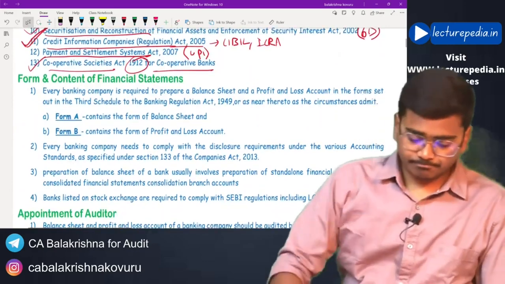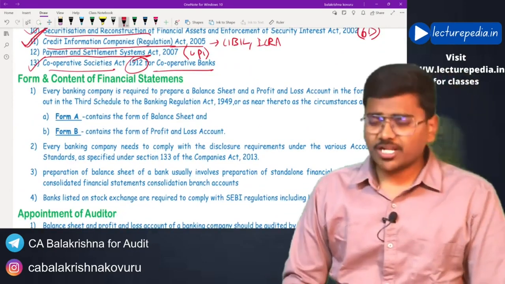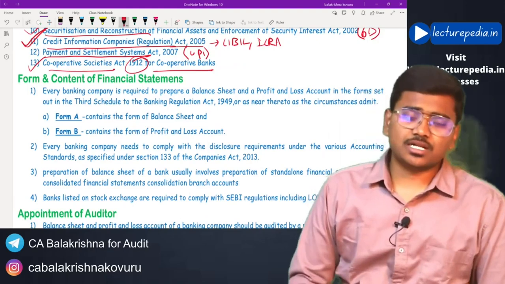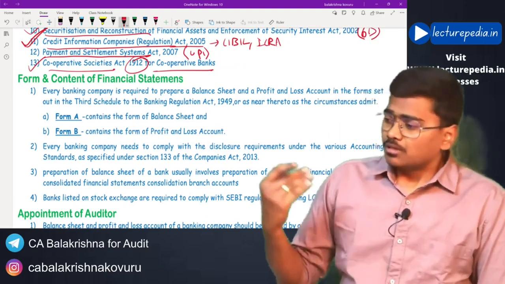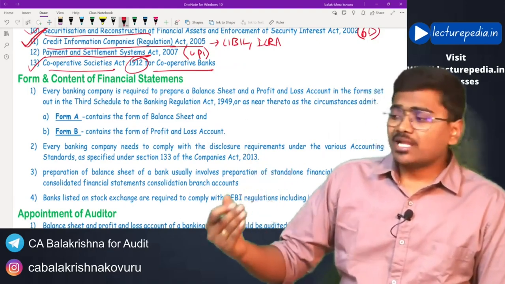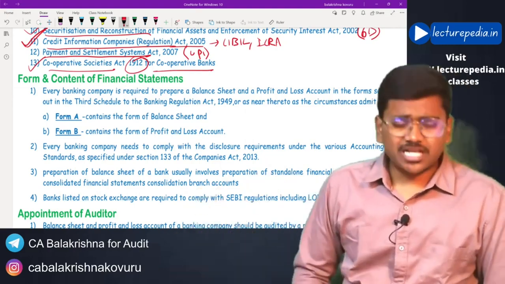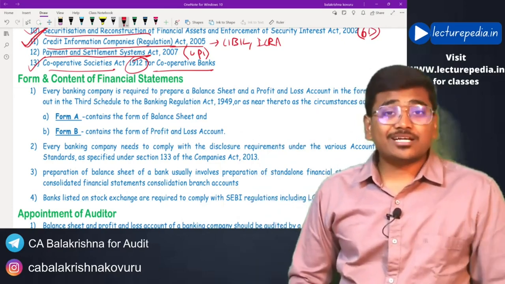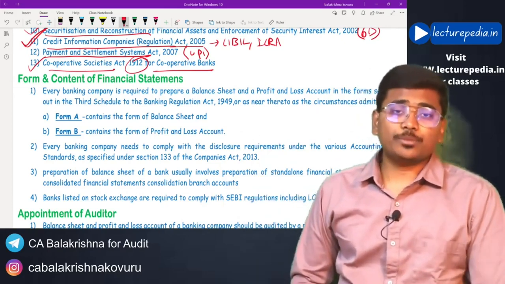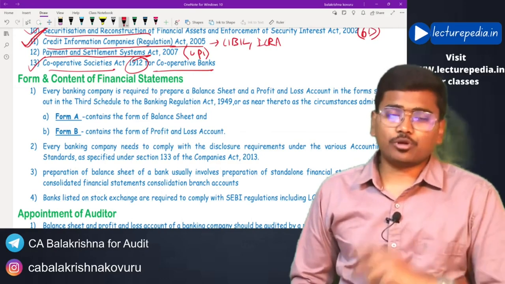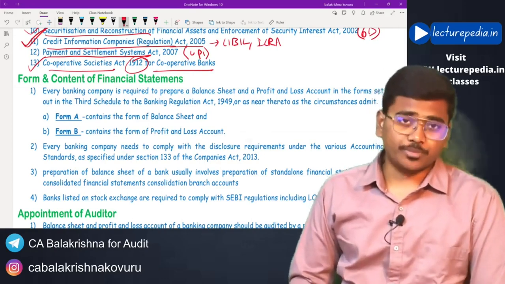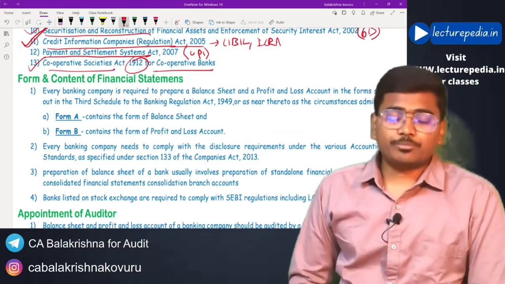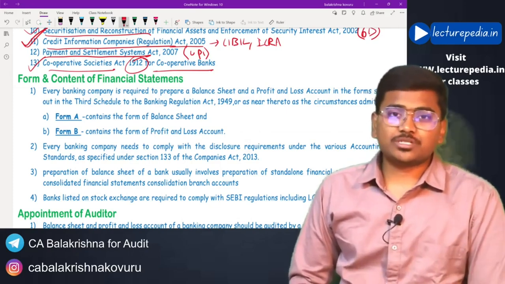Now, for a normal company registered under the Companies Act 2013, they have to prepare the balance sheet and profit and loss account as per Schedule 3 of the Companies Act. Even banking companies also have to prepare the balance sheet and profit and loss account. Financial statements have to be prepared. Now, what is the format for preparing financial statements by a banking company?